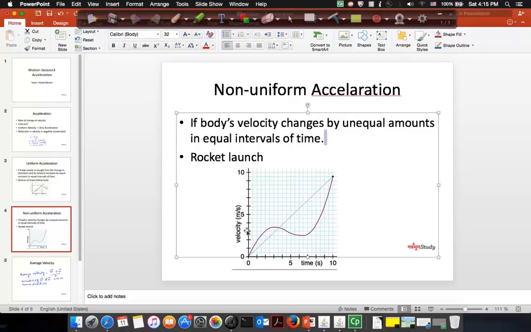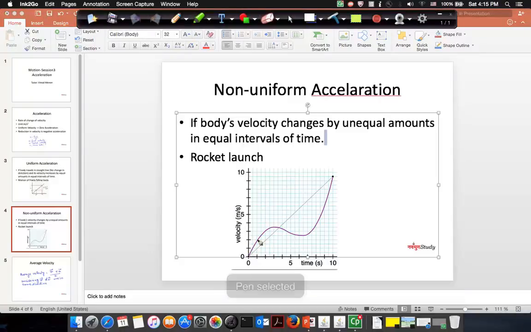Now you can see here the velocity time graph is no more a straight line, right? You can see the velocity time graph is like a curve. Initially in this place the velocity is increasing, then it reaches some point here, then after that it is decreasing, then it is increasing at a far higher rate than before.